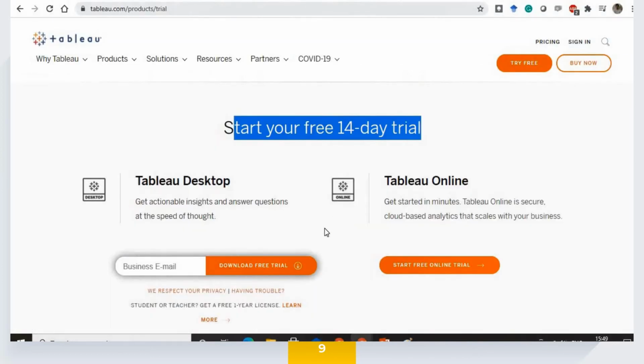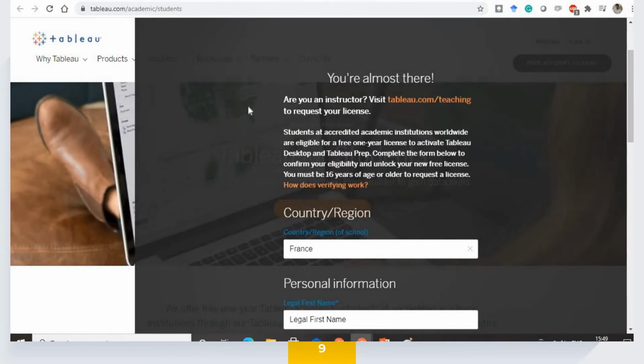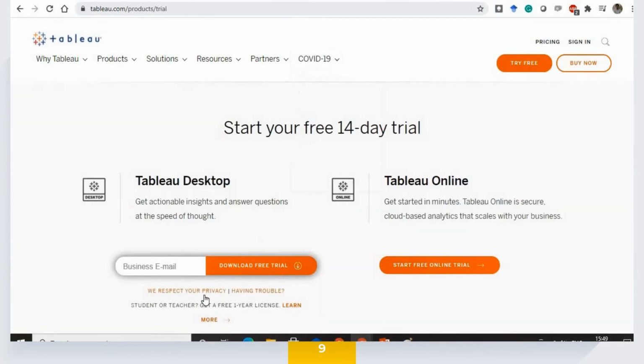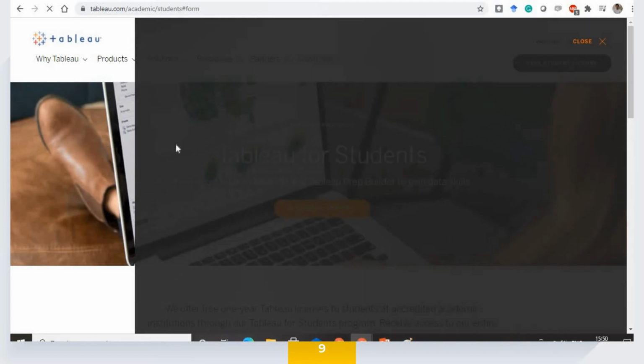But hold on, if you are a teacher or a student, you can go ahead with using the 1 year free license. It's really an amazing option that they have provided us, and you can use that option as well. So I have now clicked that option, and you can see here: student or teacher, get a free 1 year license, and learn more. Click learn more. The moment you click that, you get to the page where you can fill in your details and take this license free for 1 year. Both the free student license and the free professor license are available.